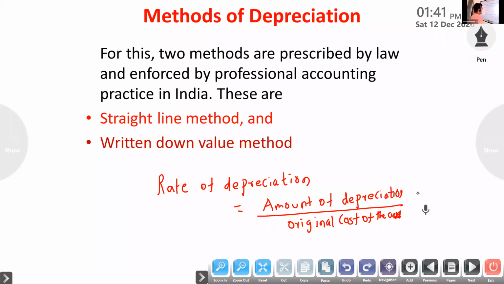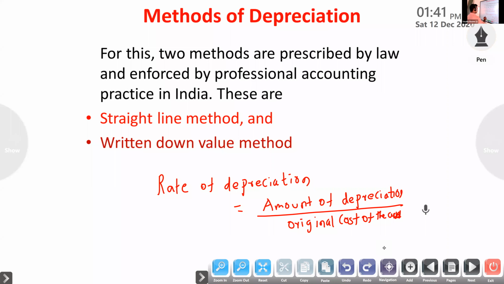The amount of depreciation we found is 8,000, original cost 1 lakh, into 100, which is 8%.